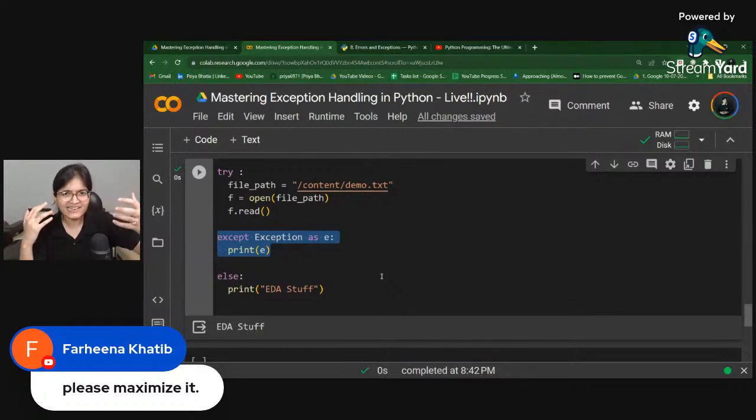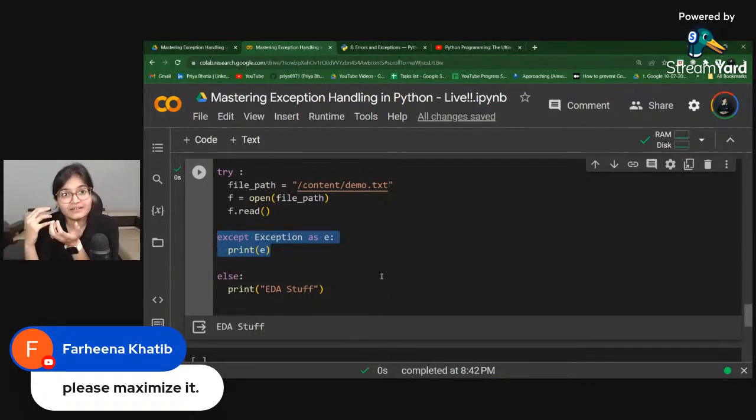For example, I can start my session by explaining what is try, what is except, what is else, what is finally, and I can complete the session within 15 minutes. Or I can create a video in 15 minutes by showing you a practical real life example as well. But I try to explain everything with respect to how you can utilize this knowledge in your real time applications, so that whatever you are studying in these sessions, you will be able to do in your industry, in your projects, and write your code in a very beautiful manner.